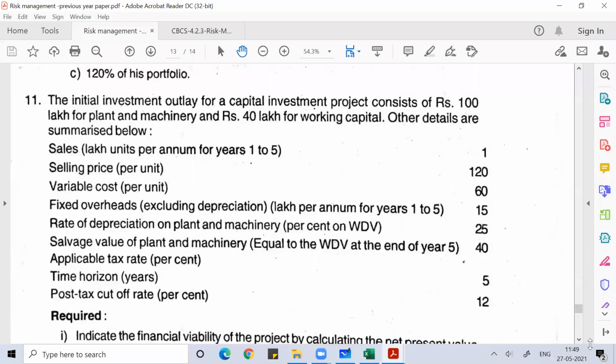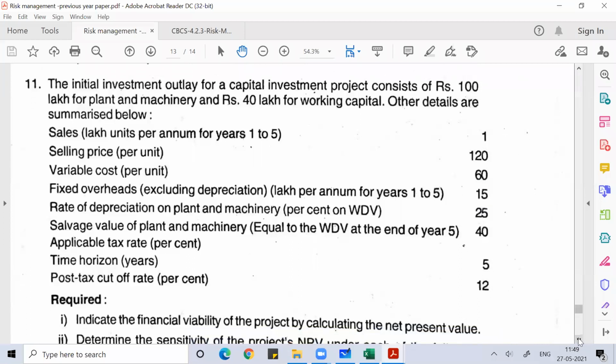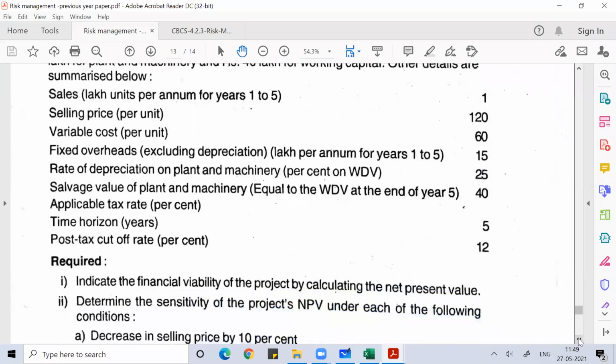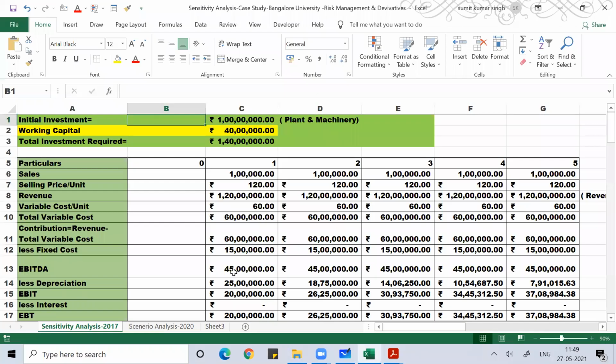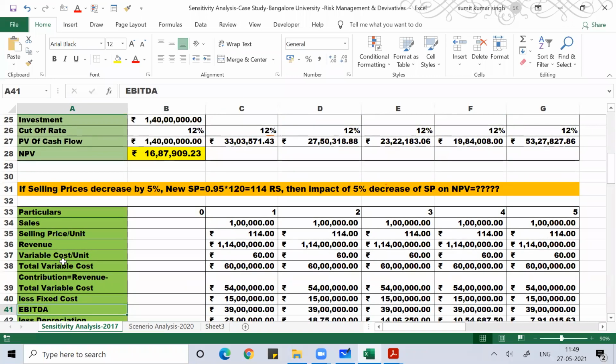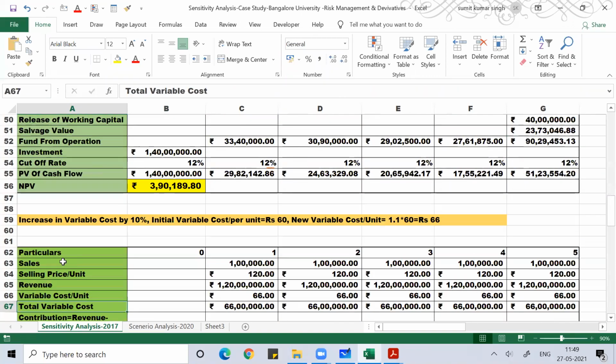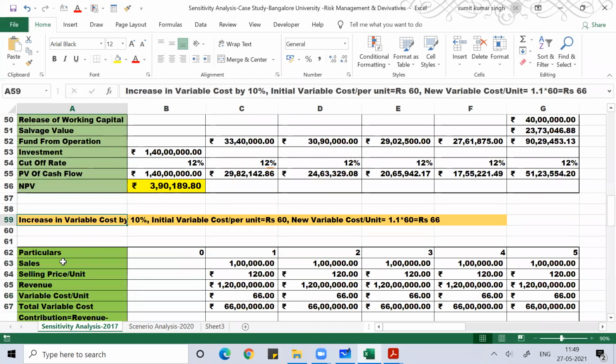Here they ask us to calculate the NPV, and then to decrease the selling price by 10% and increase the variable cost by 10% and tell the NPV value. That I also did here, I believe. So if you increase the variable cost,